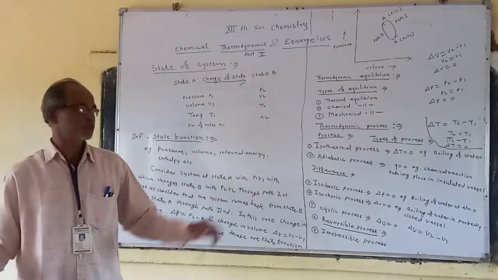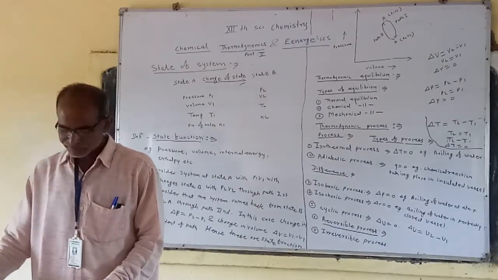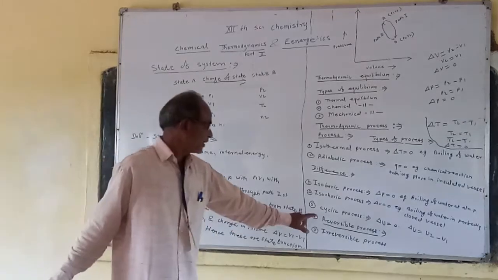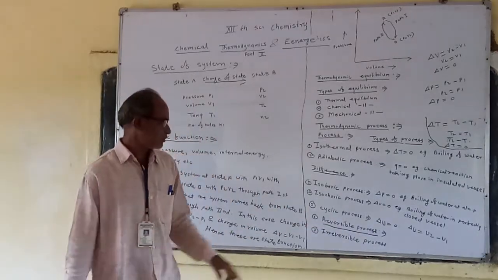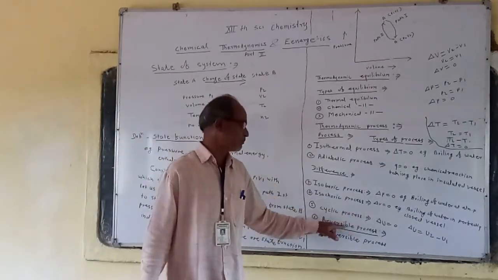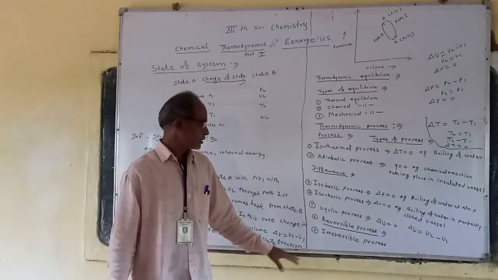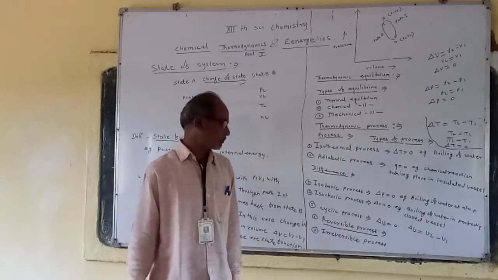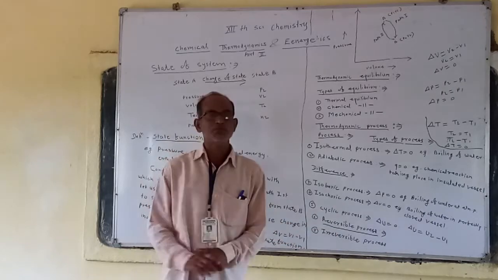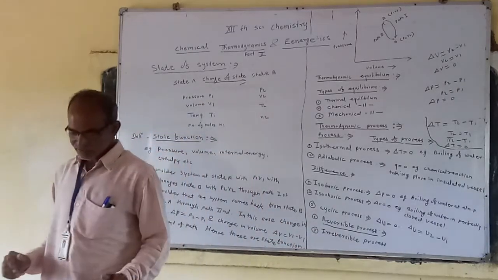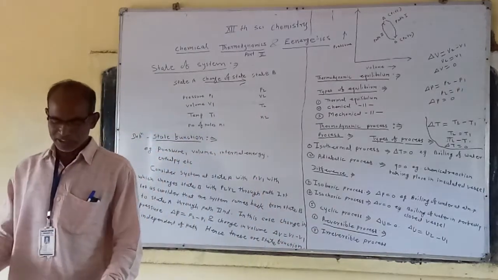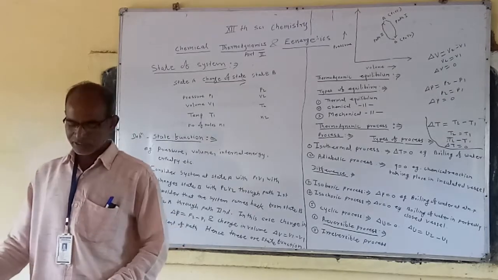So this is one of the distinguishing points. Second point, a reversible process is an imaginary, hypothetical process that cannot be brought about practically, but an irreversible process is a real, natural process. So this is the second distinguishing point.